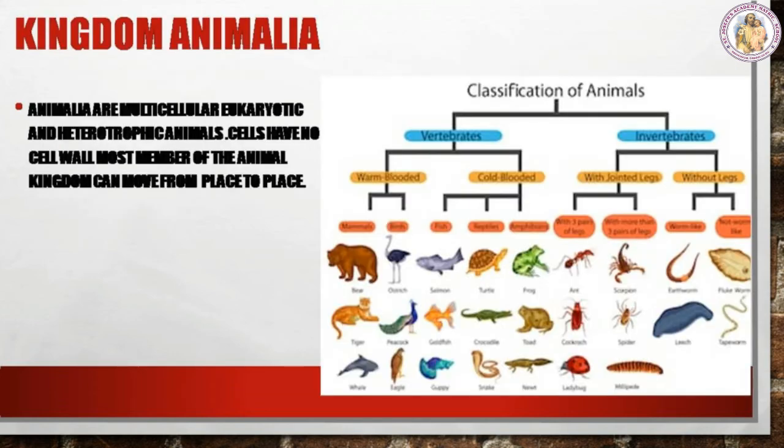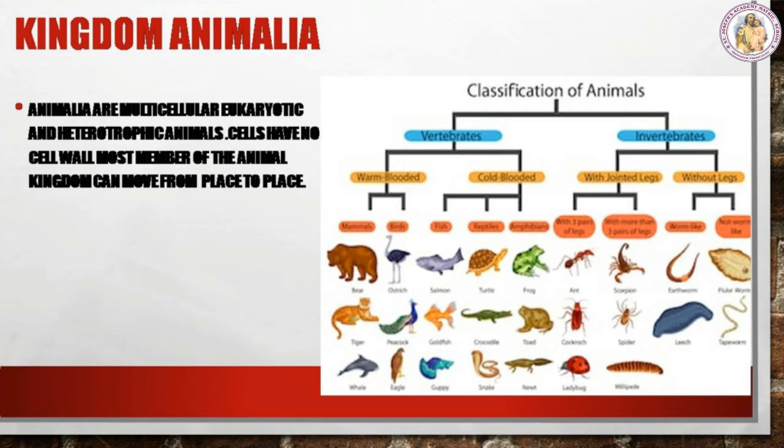Kingdom Animalia. Animalia, that is, animals, are multicellular, eukaryotic, and heterotrophic. What is meant by eukaryote? The organism which is having a well-defined nucleus and membrane-bound organelles. Next, cells have no cell wall.